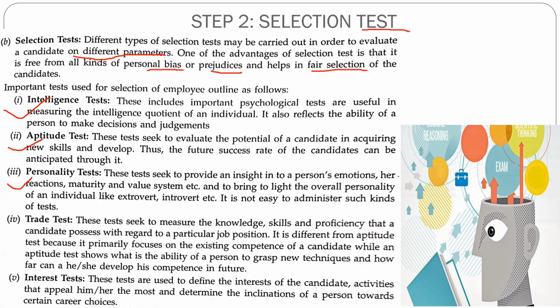Then what do we have? Personality test. This is basically whether the person is easy to work with, whether they are very open or a very reserved kind of person. They may be loud spoken or soft spoken, their body language and everything. Those things will be tested here in the personality test. Their maturity, their honesty and values, what they believe in, good habits, all these things.